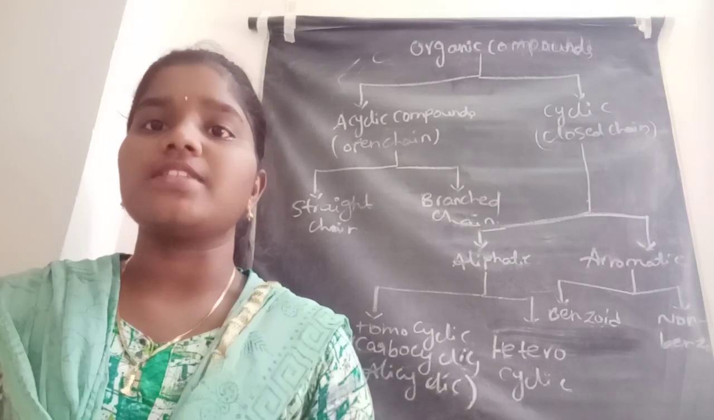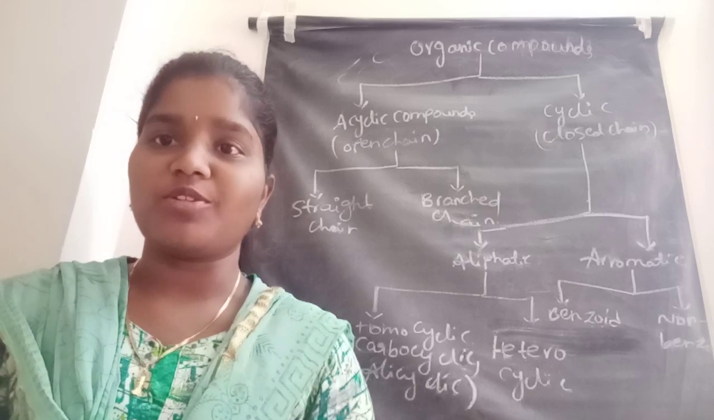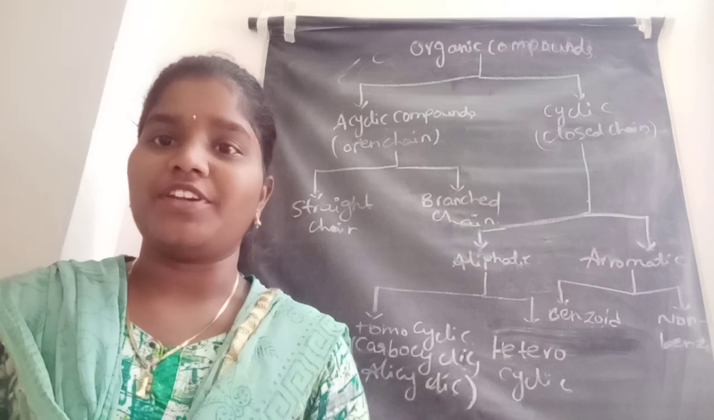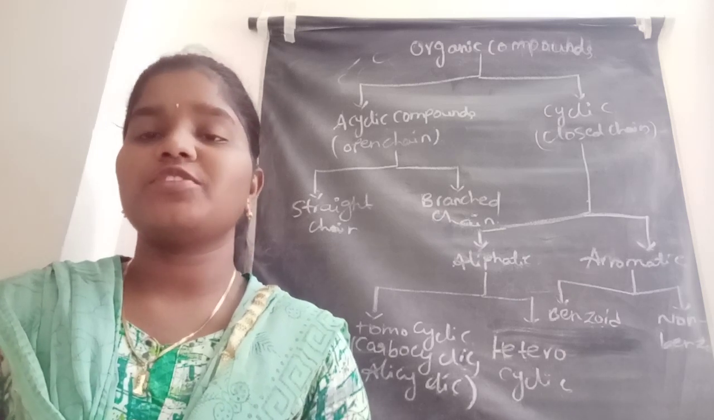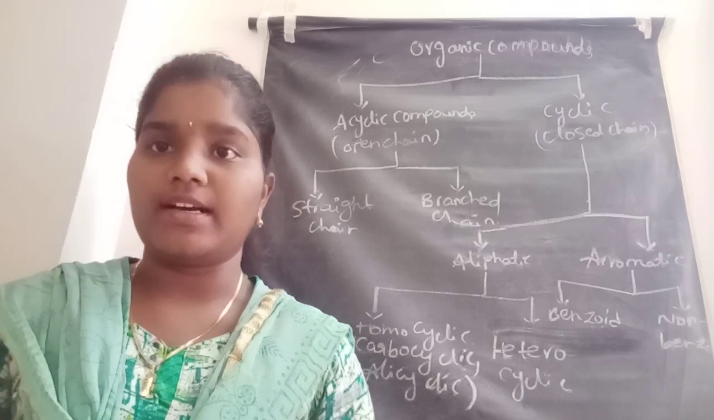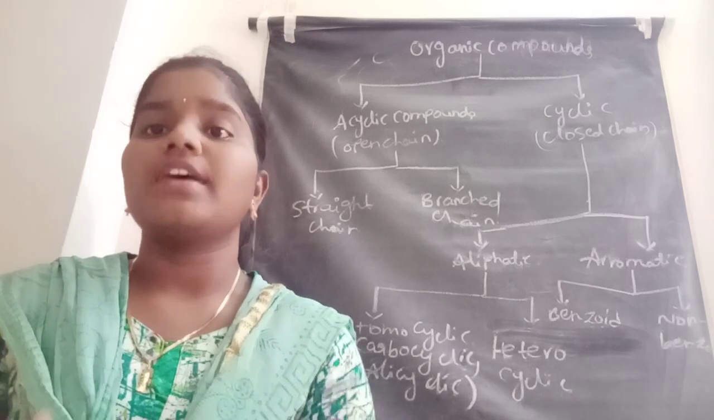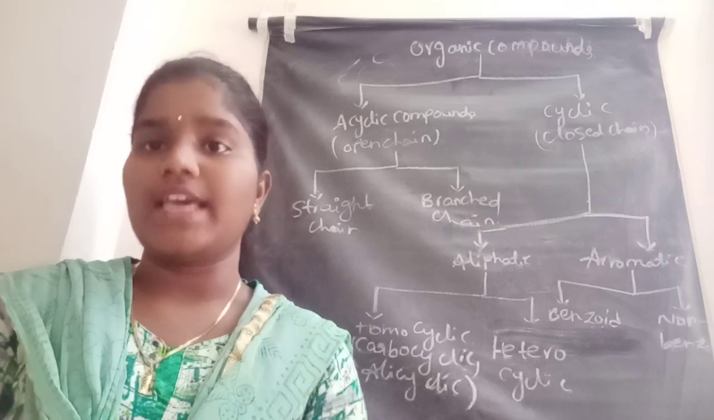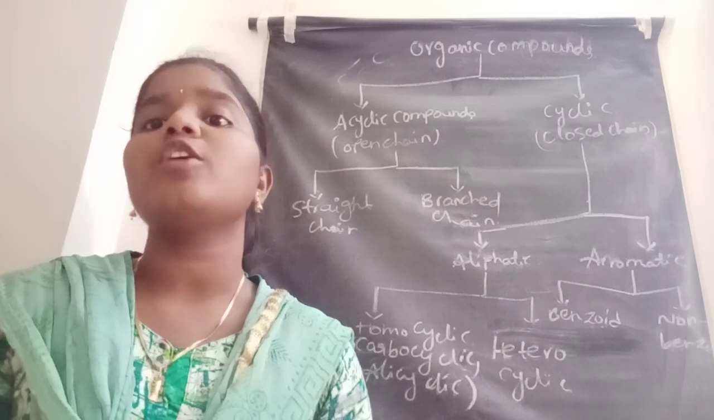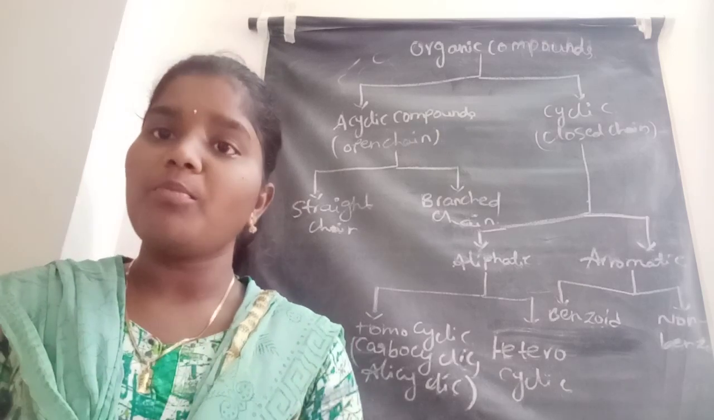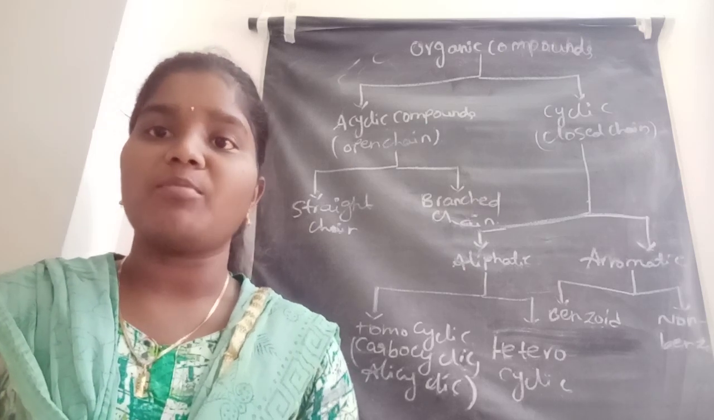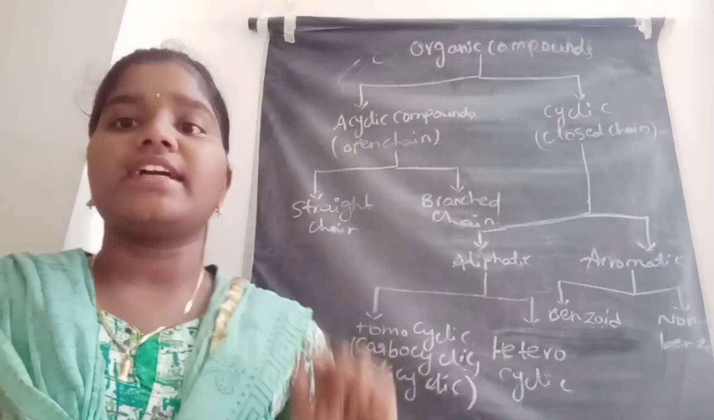Today I am going to discuss the classification of organic compounds. How are the organic compounds classified? Before going to the classification, we want to know what is meant by organic compounds. Compounds in solid, liquid, or gas forms which contain carbon atoms in their structure are called organic compounds.